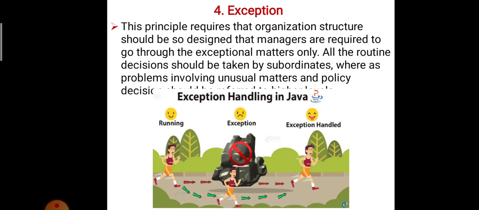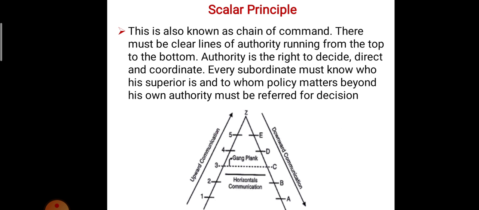Suppose one person is running, but there is a stone, and he cannot cross the stone. The person changes his direction and goes another way to handle the exception. We go in a straight line, but at that time the problem is not solved, so we go another way to get the problem solved. The first way is the employee goes to the manager to solve the problem, but if it is not solved, the employee goes directly to the director body. Okay, that is the exception.